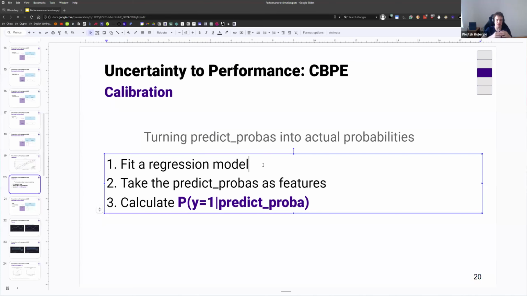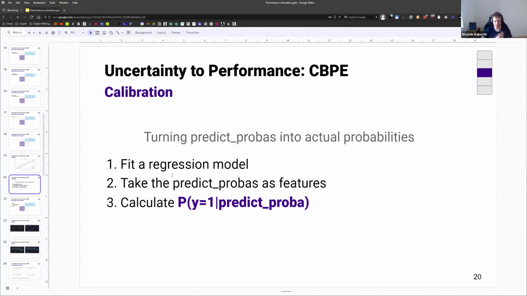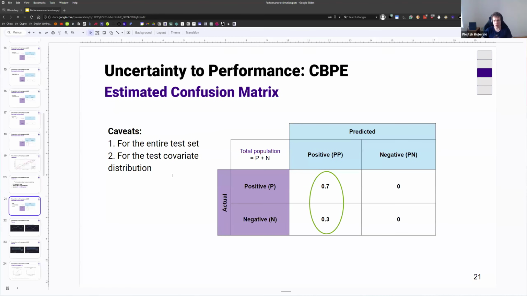One of those is that we assume that this function needs to be monotonic, and this function indeed does need to be monotonic. So we're going to take predict probas as features, so we have just one vector of features, just one dimension, and we're going to calculate what is the probability, as a target, that the target is actually one given our predict probability. So this is our target, and we just fit a regression line to it. We calibrated our probabilities. So now we can treat those numbers as actual probabilities.